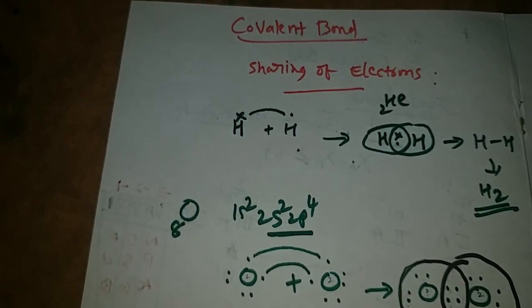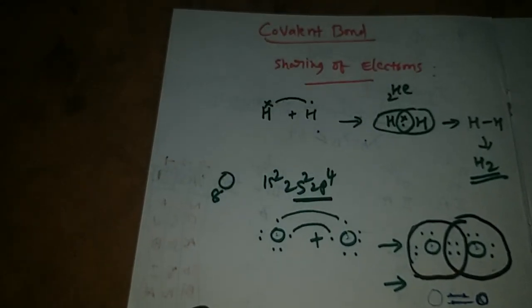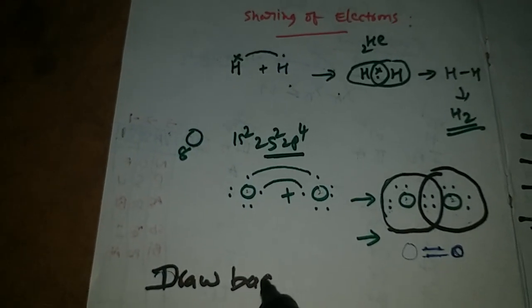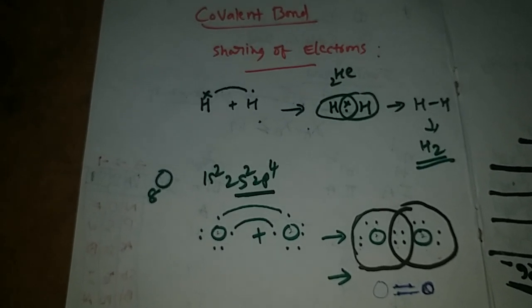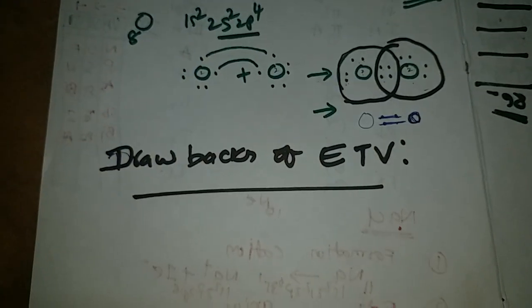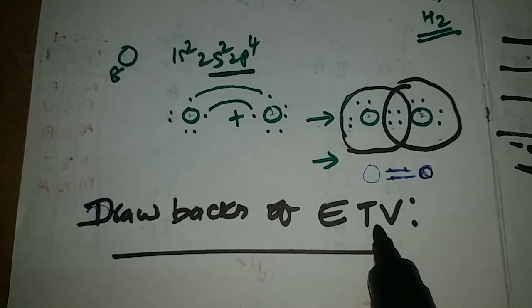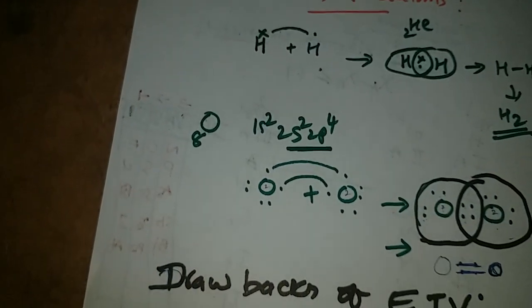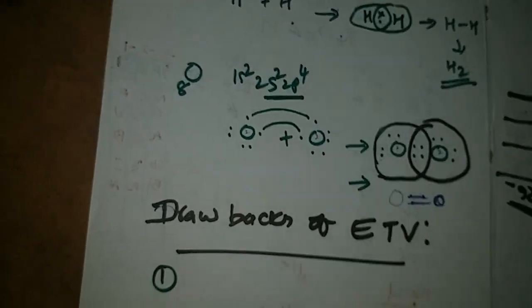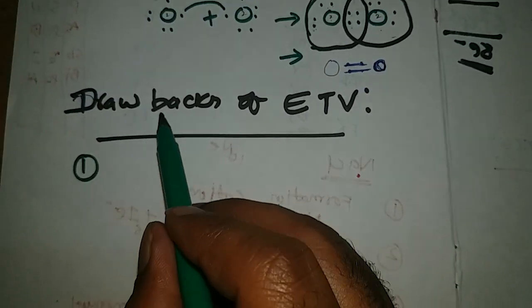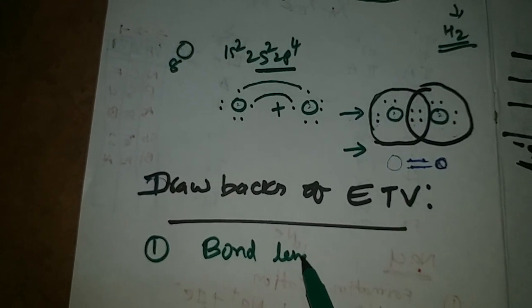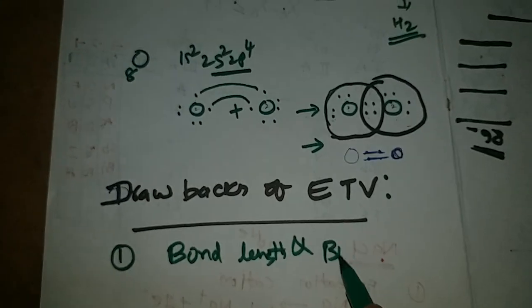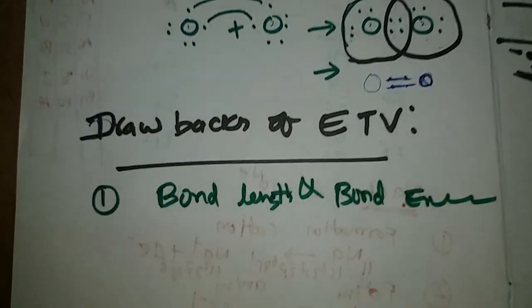Drawbacks. What are the drawbacks of the electronic theory of valency, that is ETV, which is proposed by Lewis and Kossel? The electronic theory of valency failed to explain the bond energies and bond lengths of the different molecules.